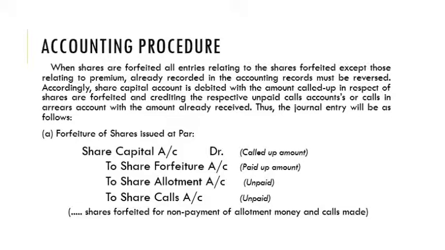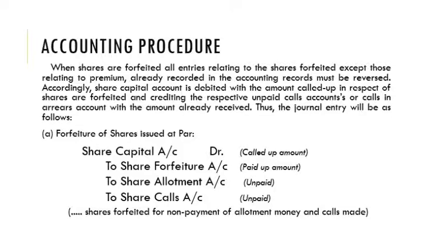At the time of forfeiture of shares, we have to consider whether the shares were issued at premium or at par value. The forfeiture will be different in those cases.